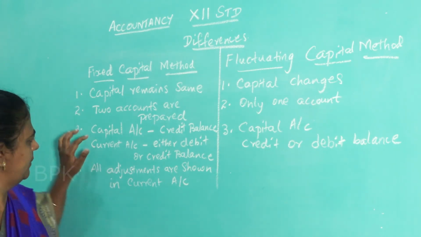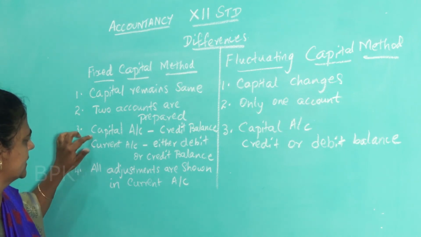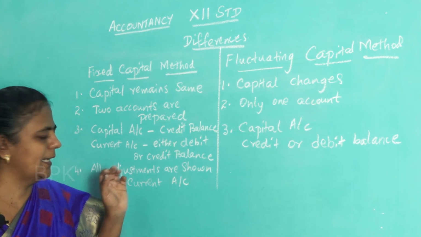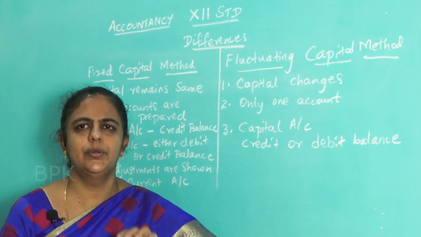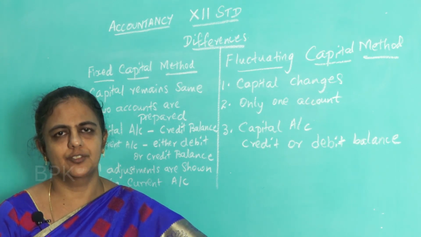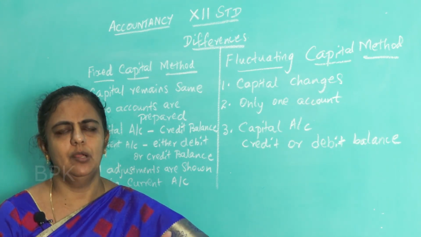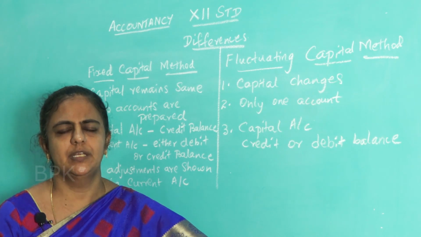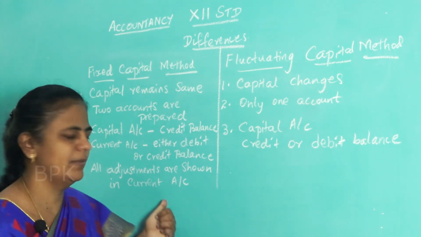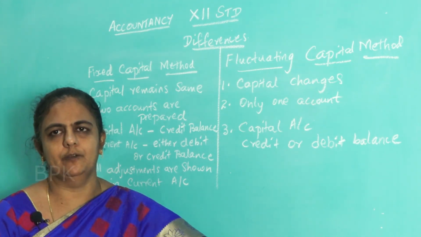In fixed capital method we are preparing two accounts, one is capital account and current account. In capital account you are going to write only capital, and in current account what you are going to do? You are going to write all the adjustments, that is drawings, interest on drawings, interest on capital, share of profit, share of loss, commission, salary, and if there is anything else also, that also will be written, all the adjustments will be written only in the current account.